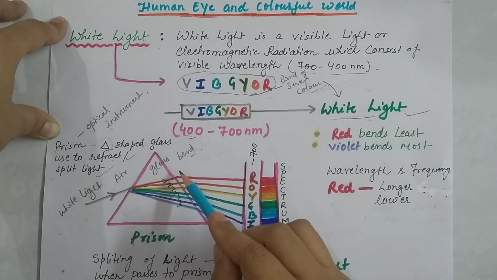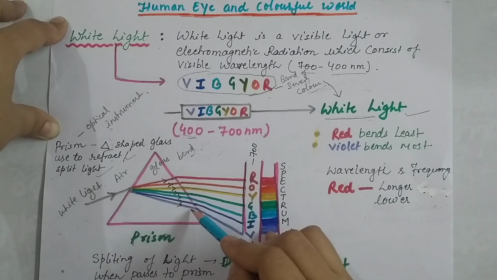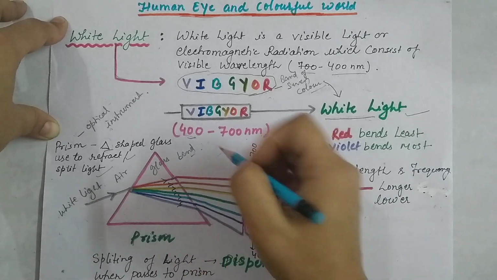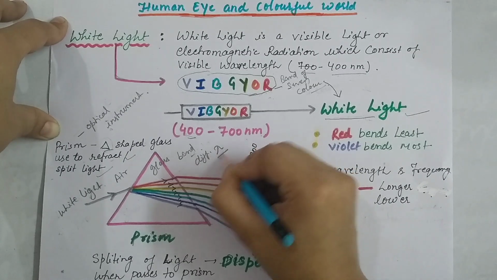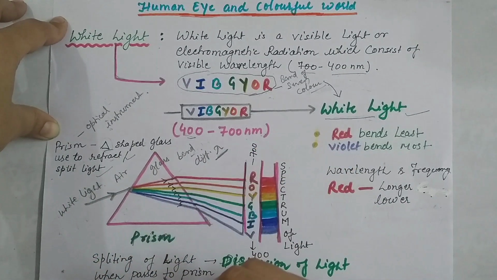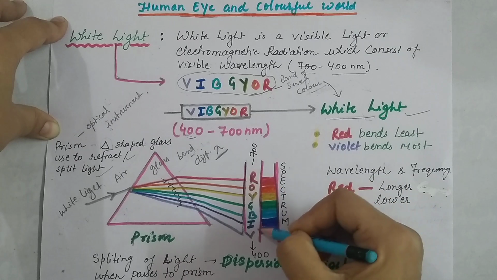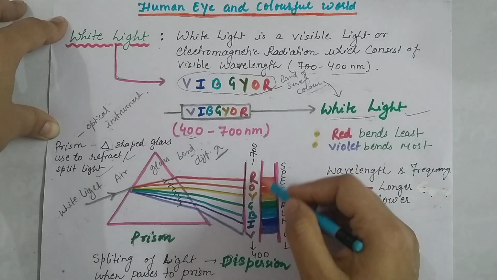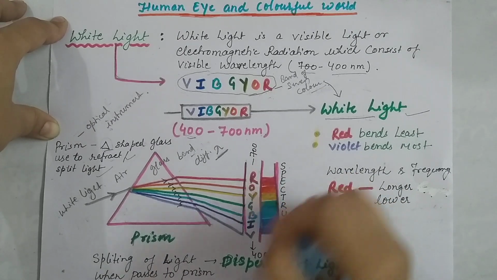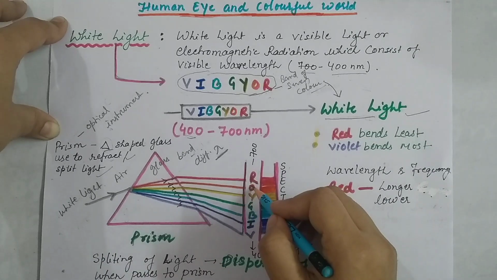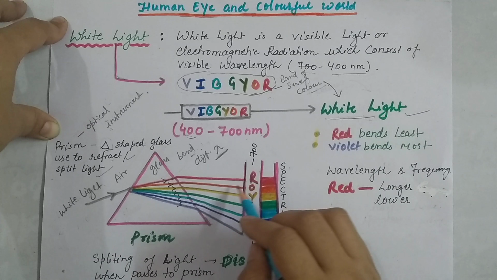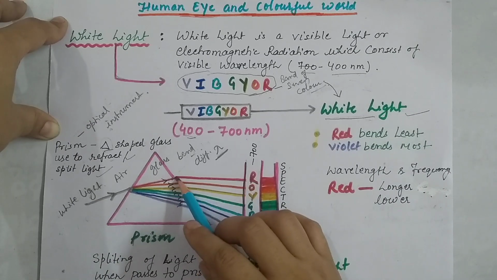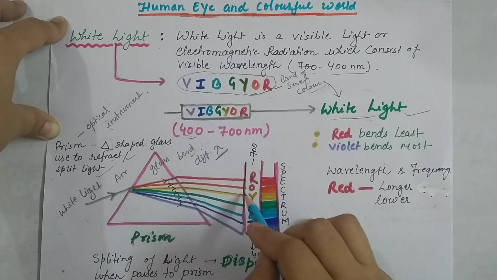And why do they refract at different angles? Because of different wavelengths. This is the symbol for wavelength. So these 7 bands of colors of VIBGYOR have different wavelengths, and due to that they are bent at different angles.